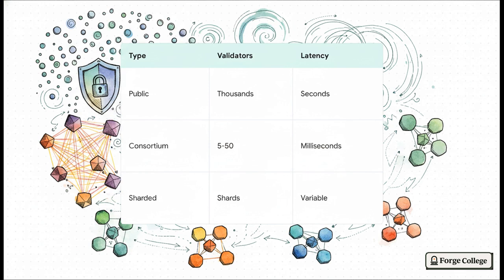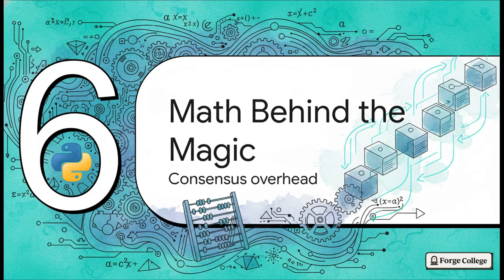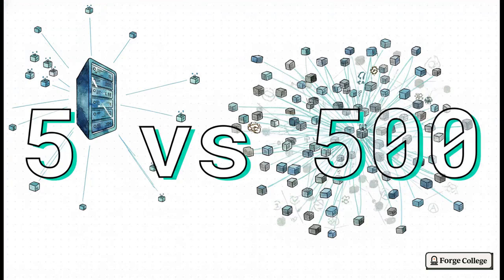And finally, sharded designs. These partition the network into distinct subgroups to break those horizontal scaling constraints, which allows faster aggregate throughput without forcing every single node to process the entire global state. It's all about making deliberate, calculated compromises. Now for Section 6, the math behind the magic. We don't have to just guess at these compromises.